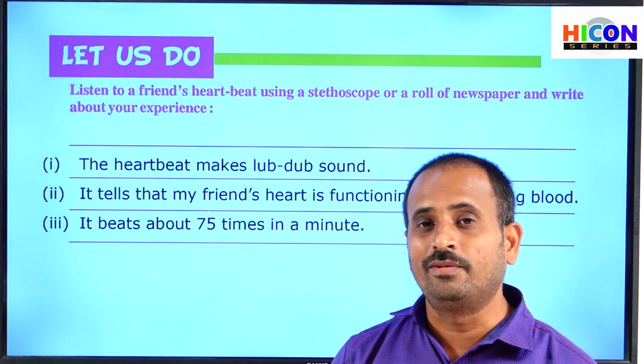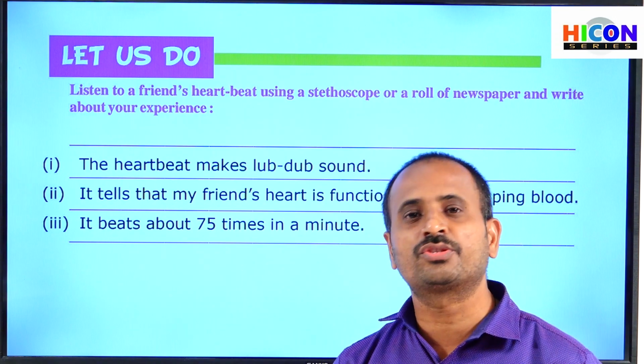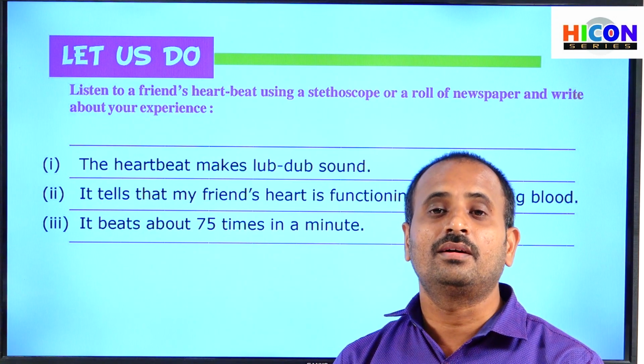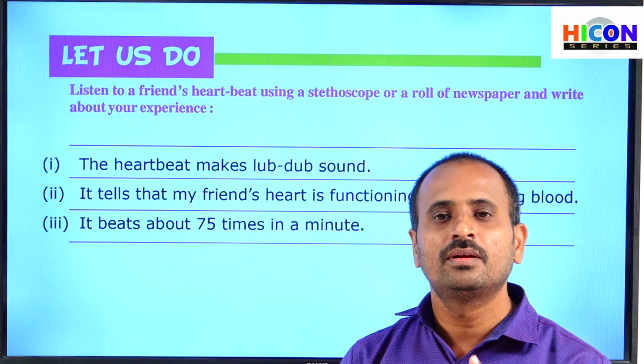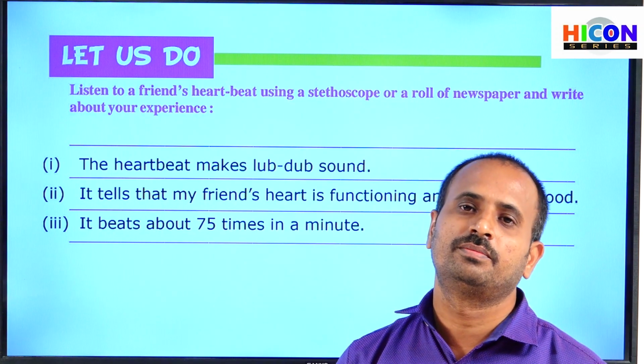Have you ever heard the sound of your heartbeat with the stethoscope? Generally, the doctors will listen to the heartbeat sound with the stethoscope. They will check the heartbeat with the stethoscope.